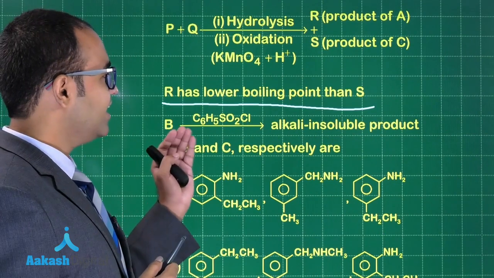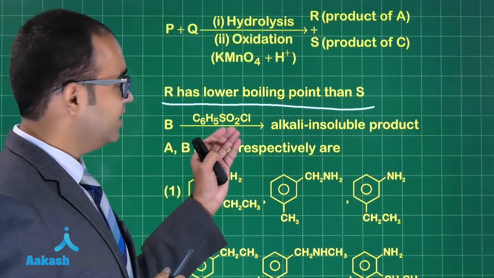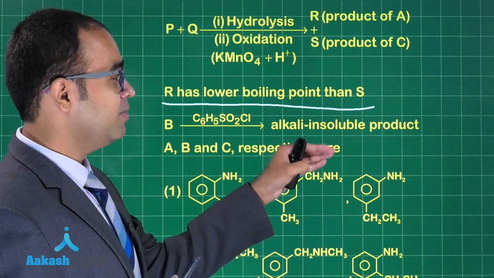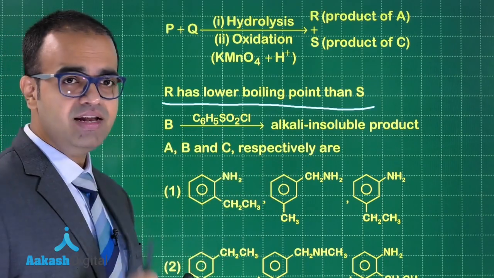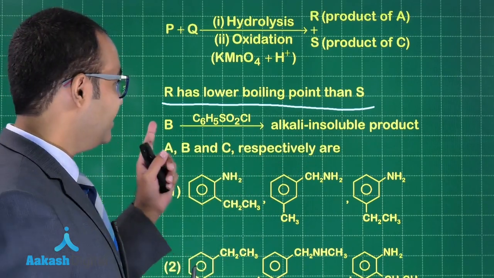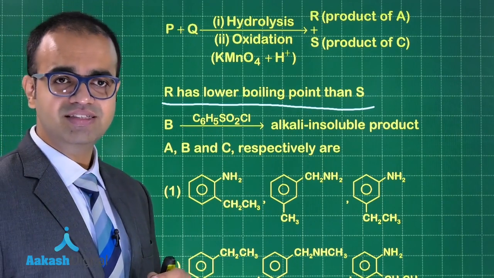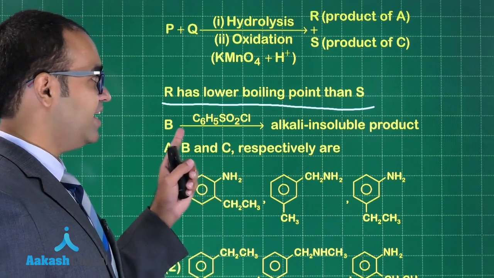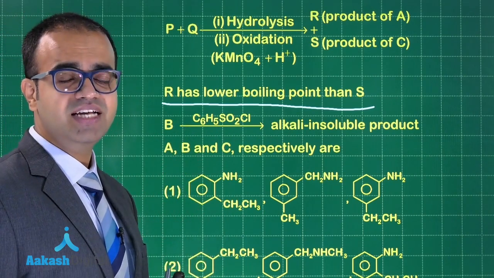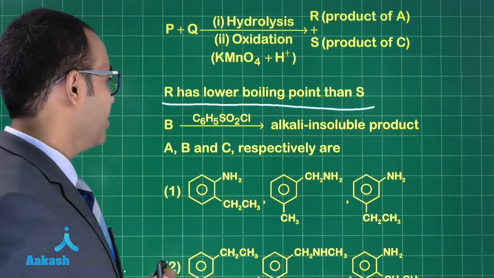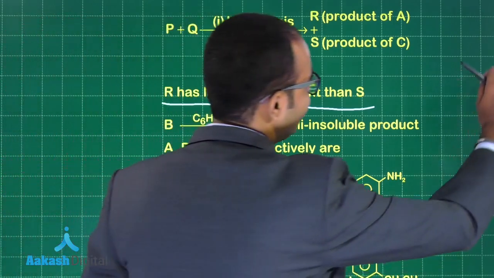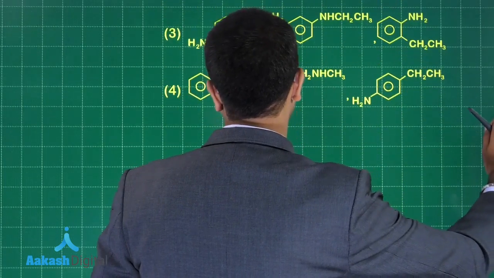B on reacting with benzene sulfonyl chloride gives an alkali insoluble product. So one thing very clear about B is that this is a secondary amine, because this test is for secondary amine. Let us look at A and C, guys.